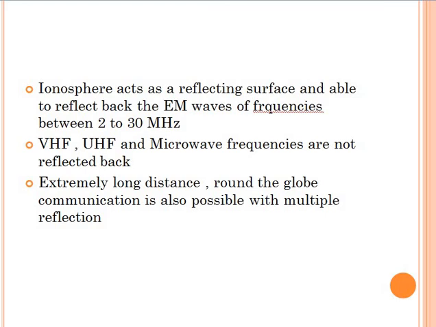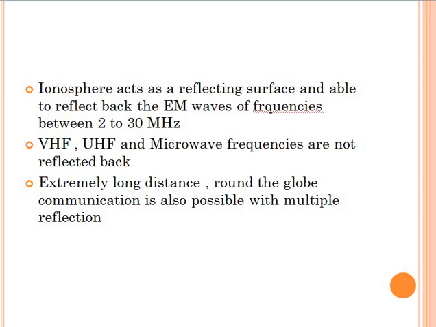We have seen in the last class that VHF is coming in 30 to 300 megahertz and UHF 300 megahertz to 3 gigahertz, and the microwave frequencies in the gigahertz region. So VHF, UHF, and microwave and above frequencies are not reflected back, and we cannot use them for skywave propagation. So it is limited to HF and some part of MF.